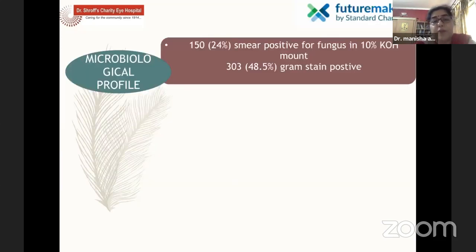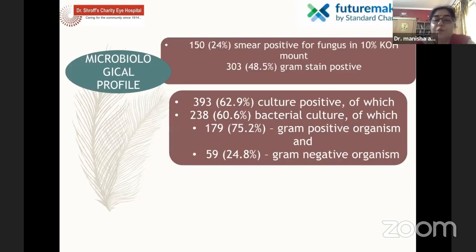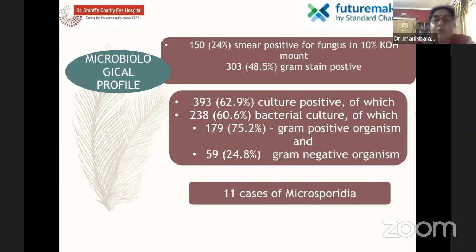So if you look at the microbiological profile, we had 24%, that is 150, smear positive for fungus in the KOH mount, and 303 gram stain positive. Of these gram positive, 62.9% were culture positive, and on the culture positive, we found that the majority of them were gram positive, that is 75%, followed by gram negative bacteria. We also had 11 cases of microsporidia in this study.